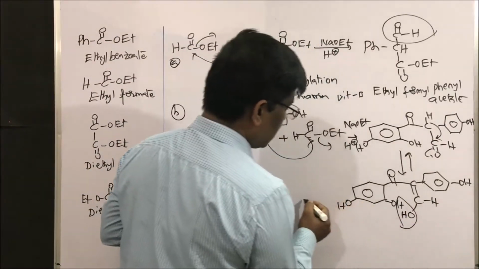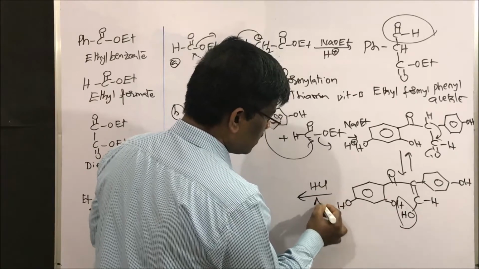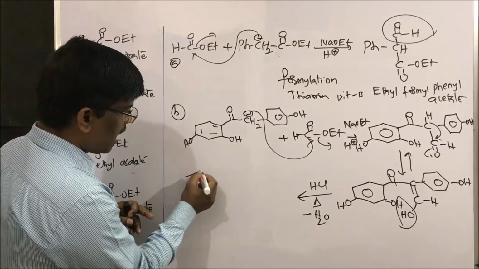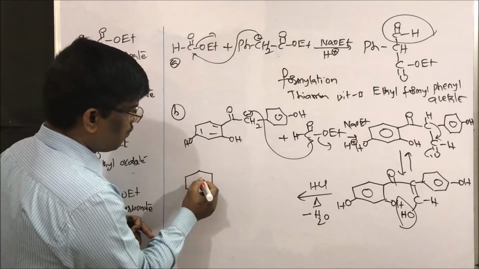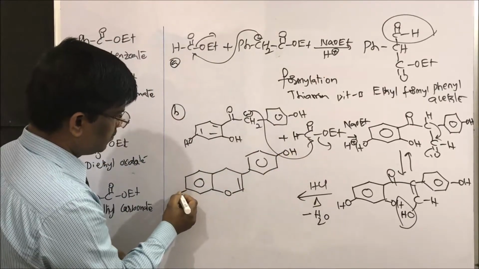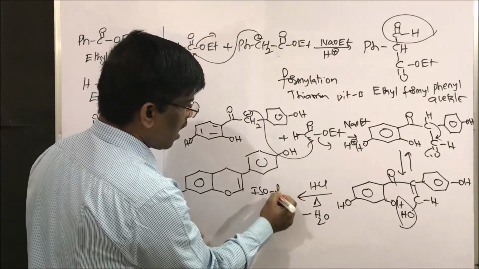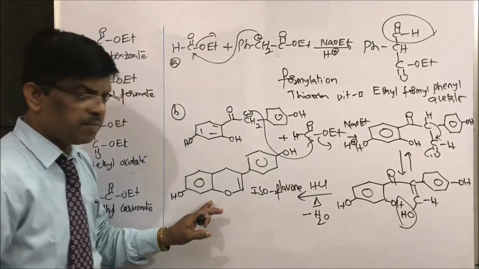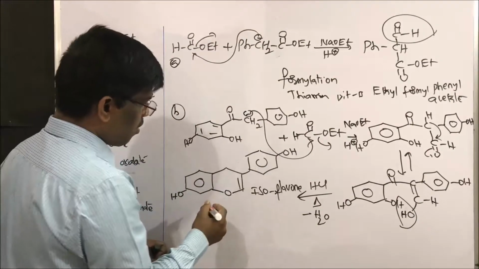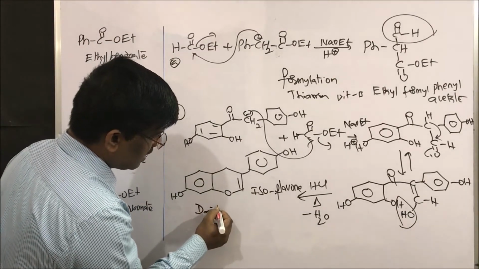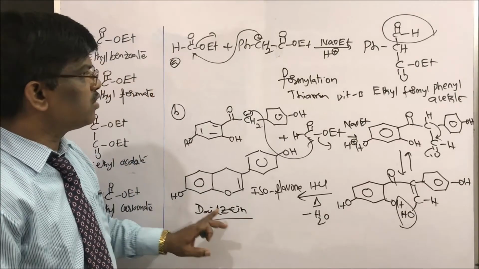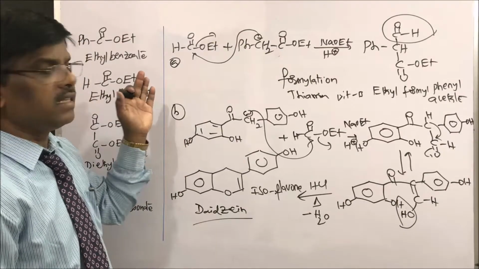Yes students, now what happens? Simply under HCl heating, this minus water is going to leave this compound to give isoflavone. The general name is isoflavone. So the specific name of this compound, two dihydroxy compounds are there, is daidzein. So we are going to get daidzein. So this is the isoflavone we can prepare using Claisen condensation.